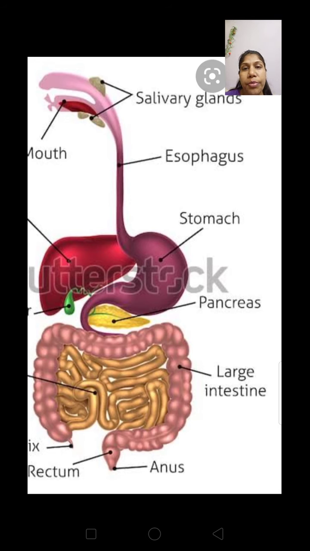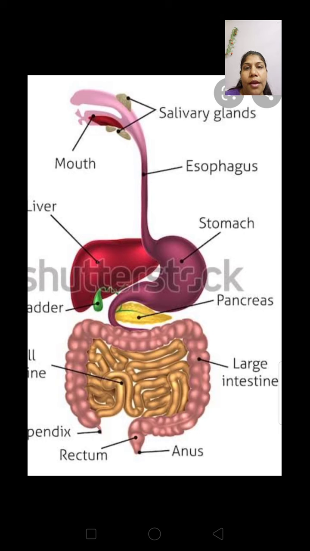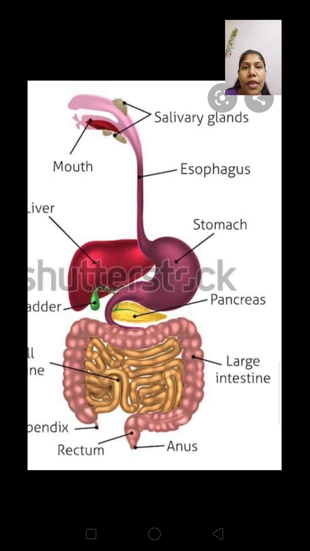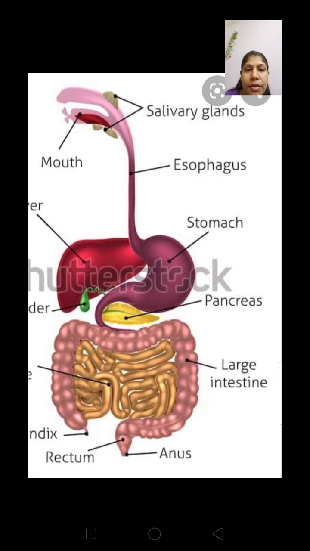The main component of our food, the nutrient present in our food, that is carbohydrate, is digested in the mouth itself with the help of salivary secretion. Later the food, as it becomes soft, passes to the esophagus, and then it passes to the stomach.